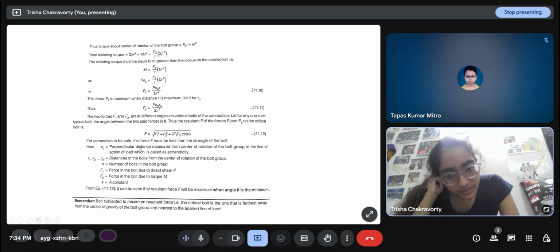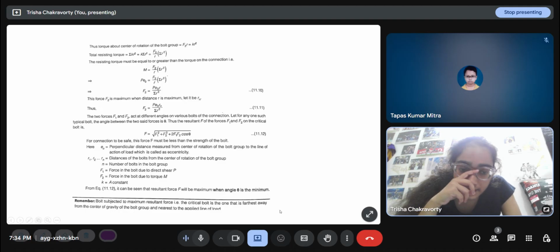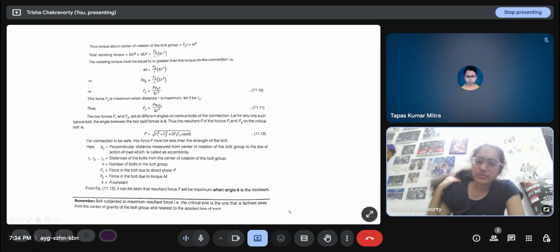Here E naught is the perpendicular distance measured from the center of rotation of the bolt group to the line of action of load, which is called eccentricity. R1 to Rn are the distances of the bolts from the center of rotation of the bolt group. N is the number of bolts. F1 is the force due to direct shear. F2 is the force due to the moment or the torque, and K is a constant. So the resultant force F will be maximum when the angle theta is maximum. The bolt subjected to maximum resultant force, that is the critical bolt, is the one farthest away from the center of gravity of the bolt group and nearest to the applied line of load.